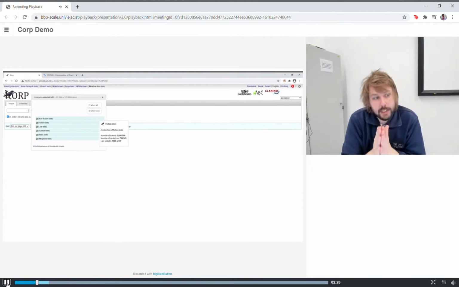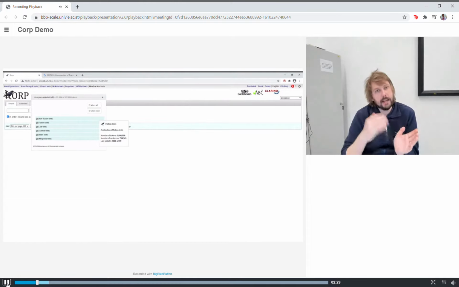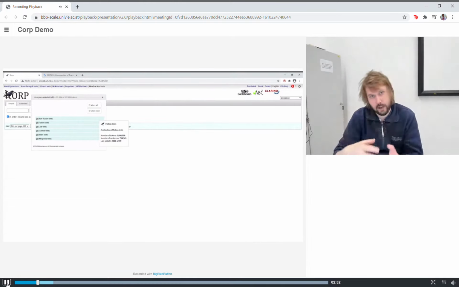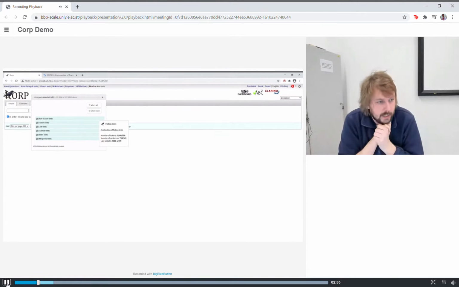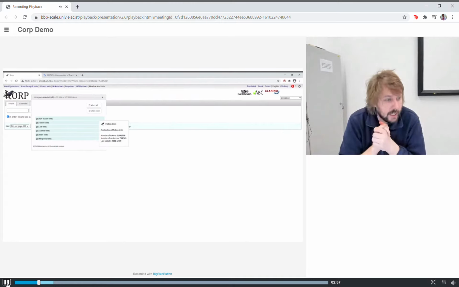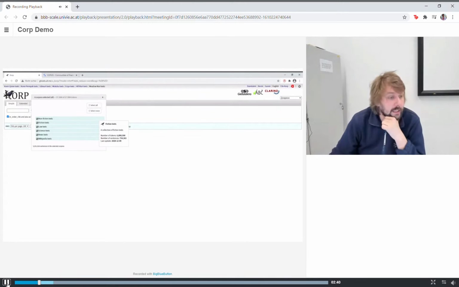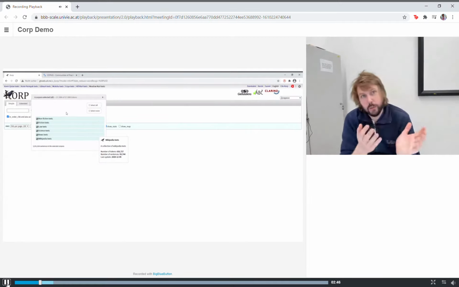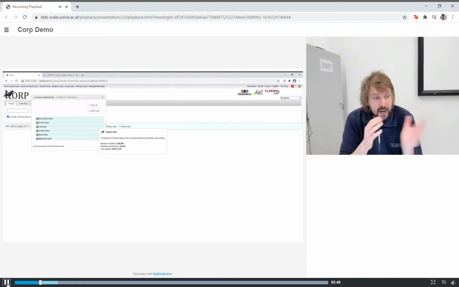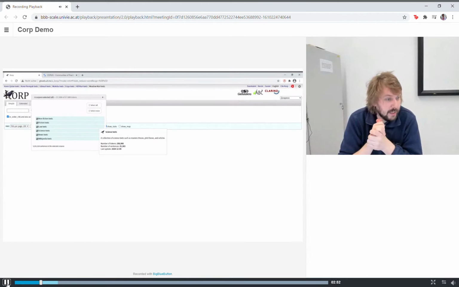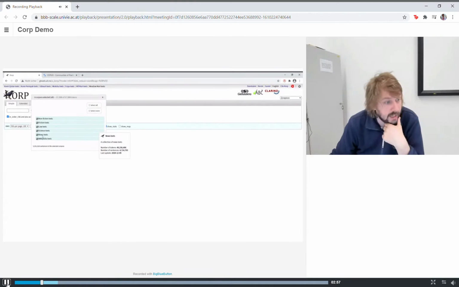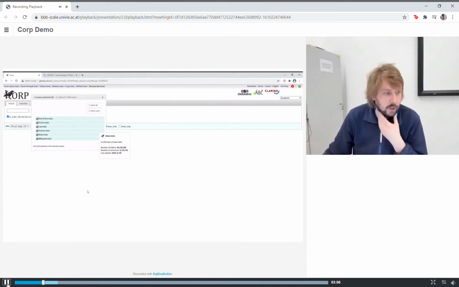In future, we would like to have here the possibility to have the data separated by year of publication to allow a better diachronic analysis of linguistic features, but we're not there yet. If you have all of these clicked, you're going to be searching through 57 million tokens. If you have search queries that find a lot of results, it might end up taking a lot of time, so you might want to restrict yourself to one of these subcategories, not news, because that's so big, and test out your search patterns till you find one that works for your task at hand, and then you can search through the whole corpus.